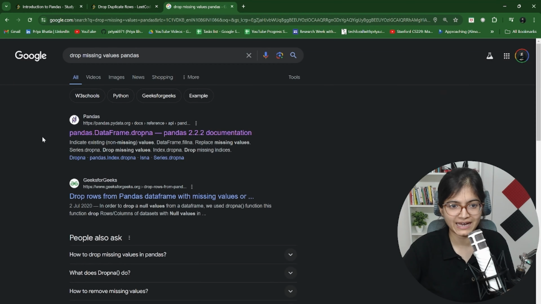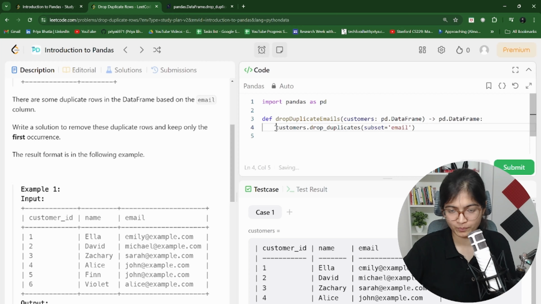For me, that subset column is email. Once it is done, I want to store it in customers: customers.drop_duplicates, and I can store it again in the customers data frame itself. And finally, I'll return the updated data frame that we have.